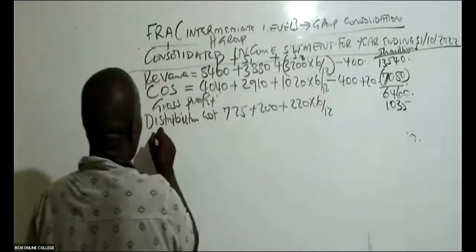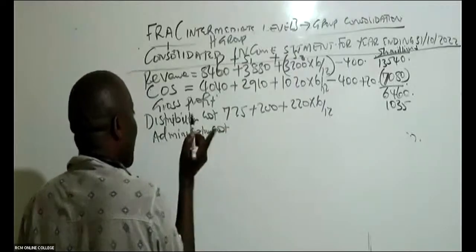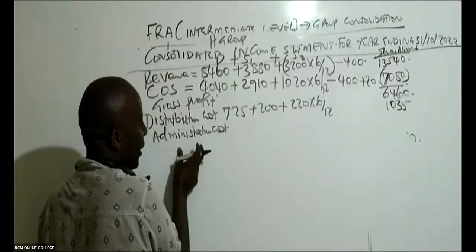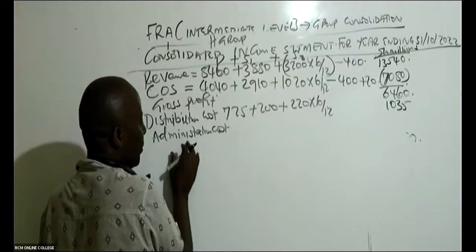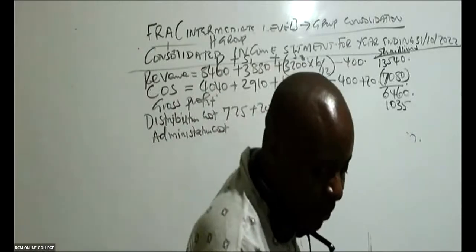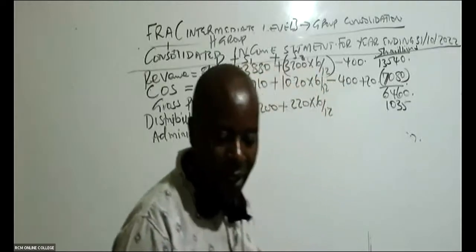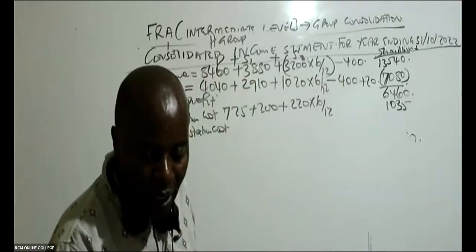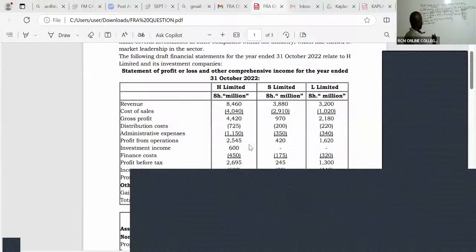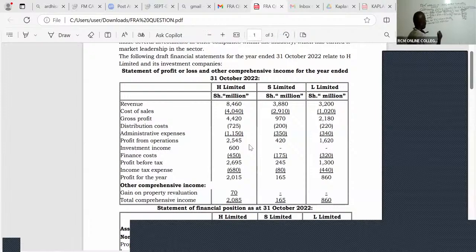So from there, we have administration costs. You have to be very careful. If we have any impairment in goodwill, it comes here. Any impairment in terms of brand names, intangible assets, will come here. The admin cost that we have here is 1150 plus 350 plus 340, times 6 over 12.